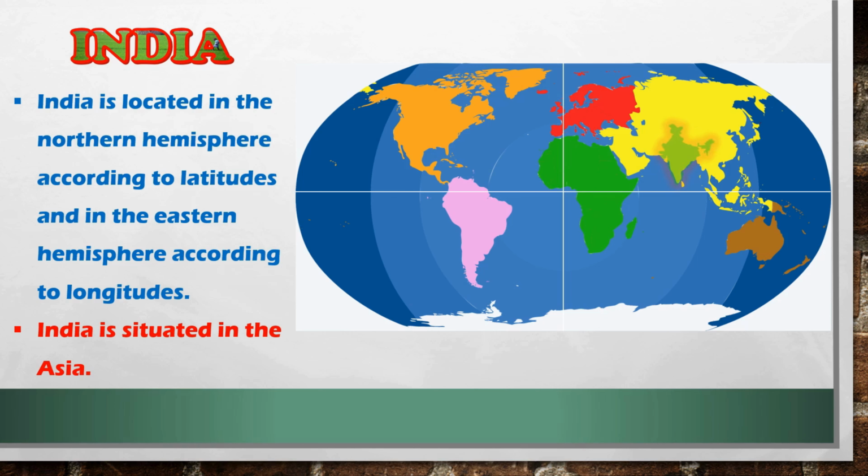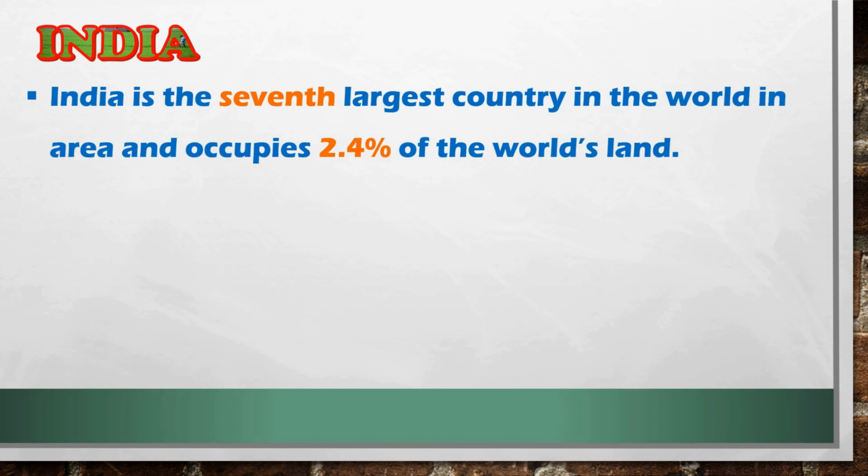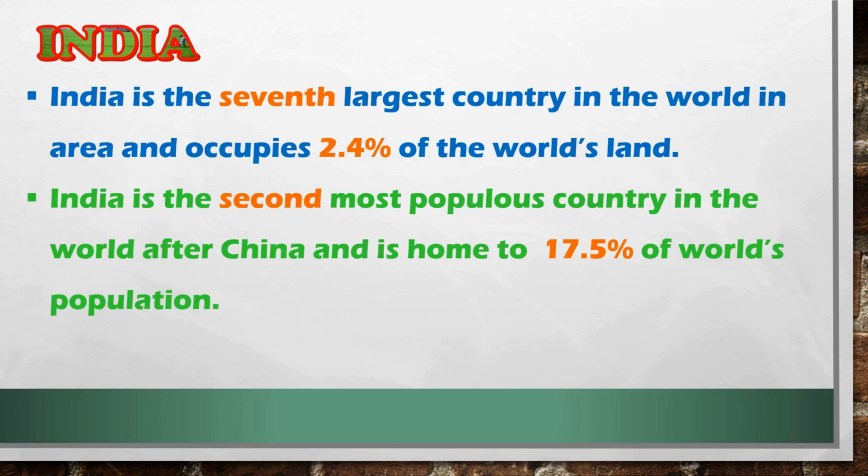India is situated in the Asian continent. India is the 7th largest country in the world in area and occupies 2.4% of the world's land. India is the second most populous country in the world after China and is home to 17.5% of world's population.